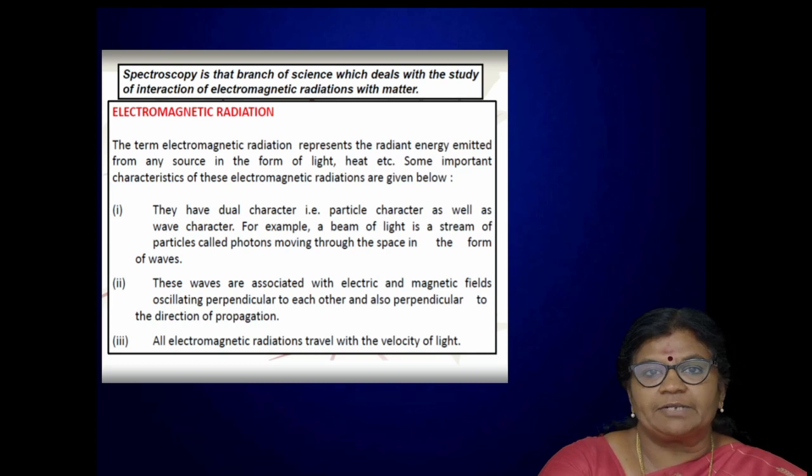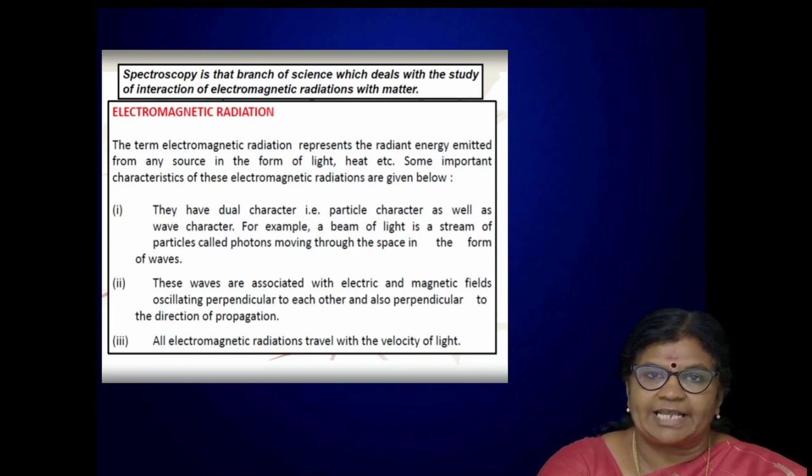There are different types of spectroscopy. We can have UV spectroscopy, IR spectroscopy, NMR spectroscopy, ESR, EPR. There are so many types of spectroscopy. What all the different types? The basic one is electromagnetic radiation. That is the source of spectroscopy, we can say. So what is electromagnetic radiation then? It is nothing but the electromagnetic radiation comes from any source of light.